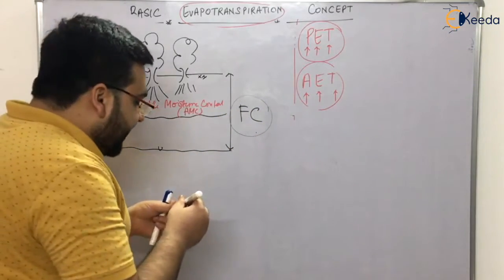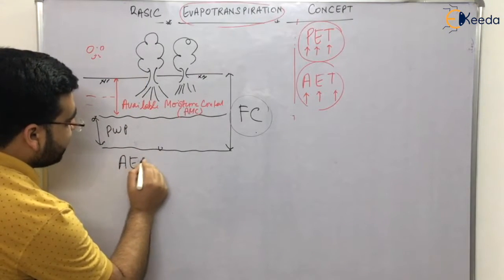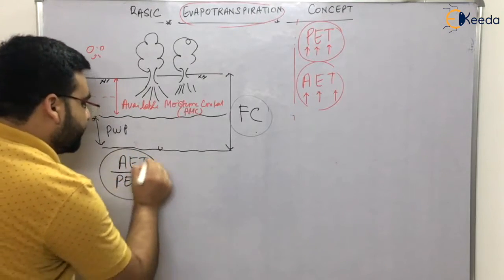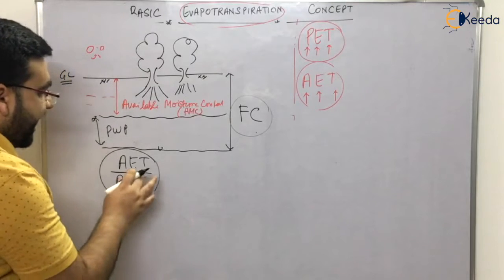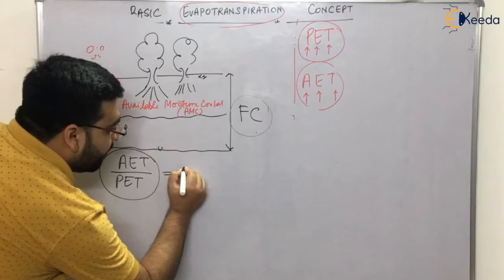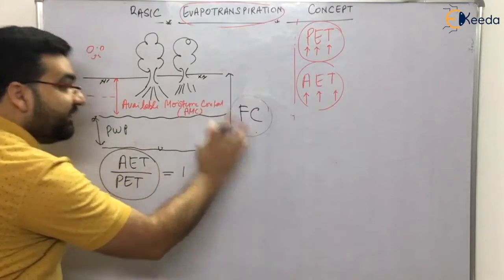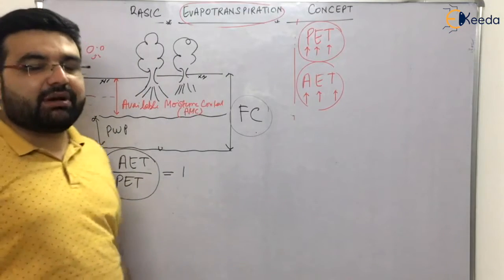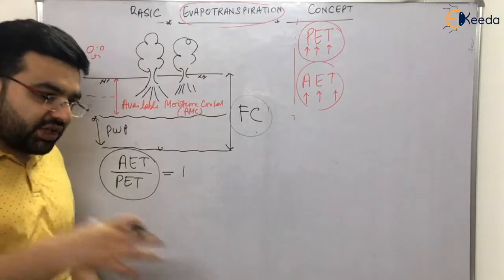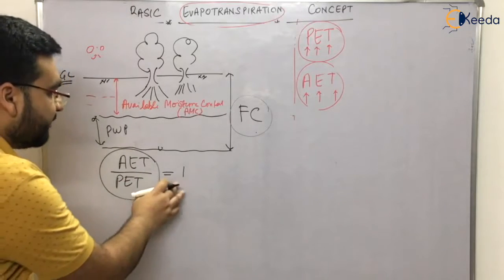Clear? Now there is also a ratio, actual evapotranspiration divided by potential evapotranspiration. This question has been asked in examinations, right? Actual evapotranspiration upon potential evapotranspiration will be equal to 1 when your soil is at the field capacity, when it has the maximum water content. Then the potential evapotranspiration is the maximum it can transpire, and actual will be equal to the maximum only, right? That will be equal to 1.